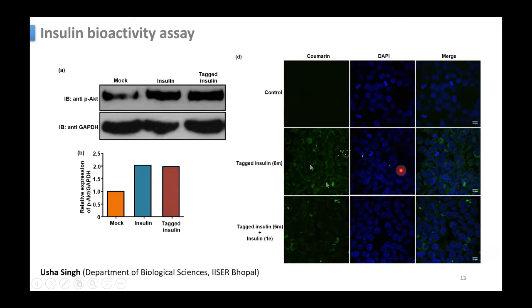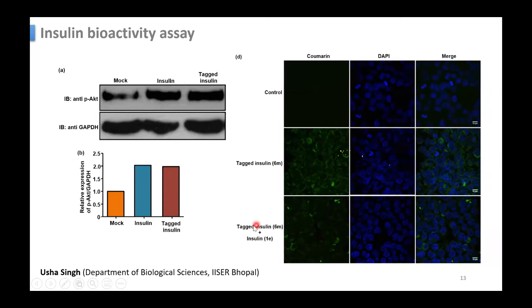And then this is the cellular uptake data. Here they used coumarin, and with this coumarin fluorescence you can see that the insulin gets absorbed in the whole cell. So you are seeing this color, and DAPI is also a fluorescent dye. Here also you can see this color appears, and when they use insulin and tagged insulin together, the color intensity drops.